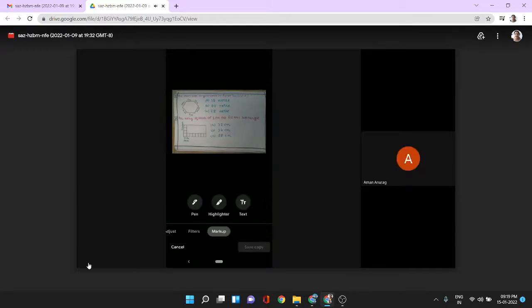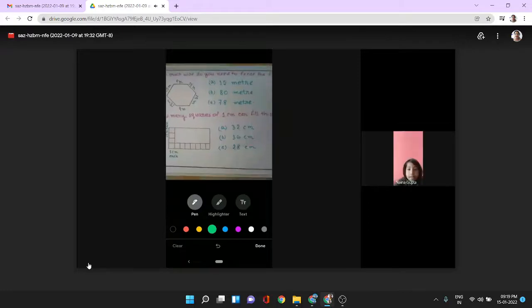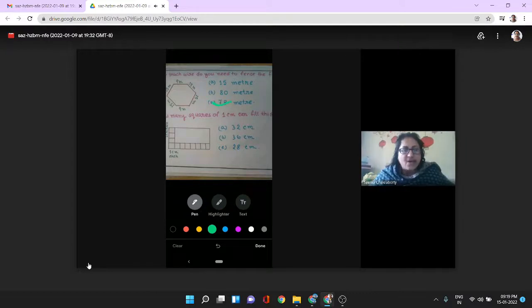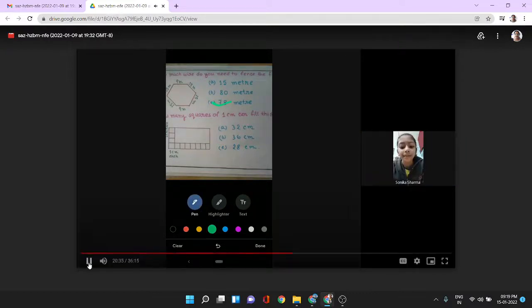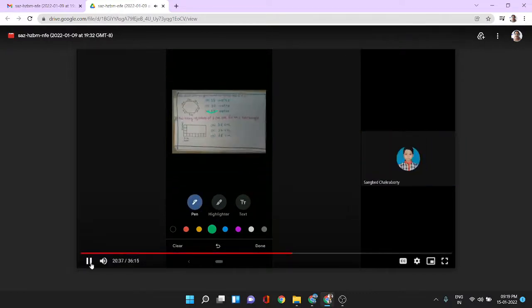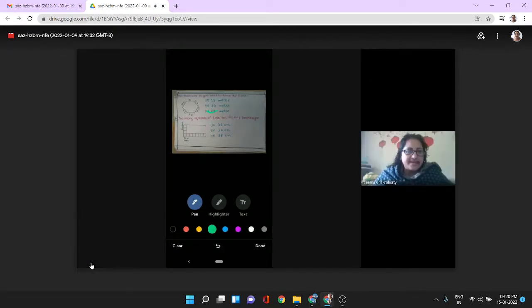Bani, you have to zoom in a little to make it exact. 28 centimeter, 32 centimeter. Yes, 78. Add all the lengths of the sides. Very good. 78 meter. Good. Question number 4.